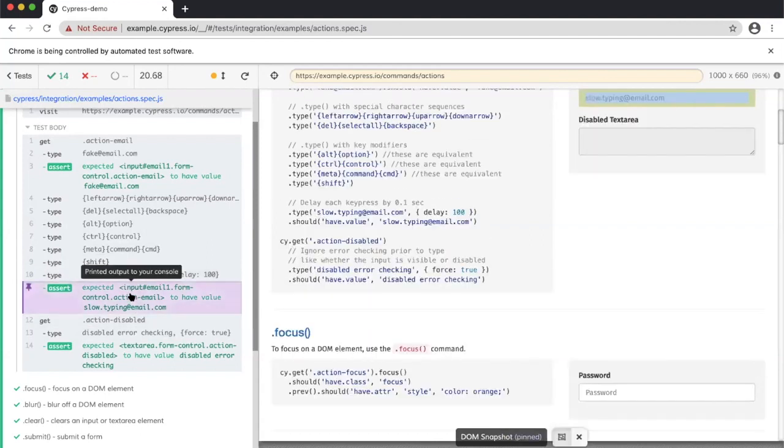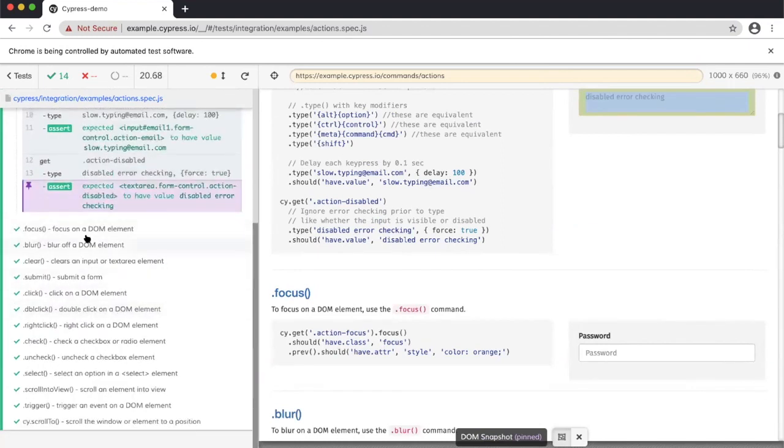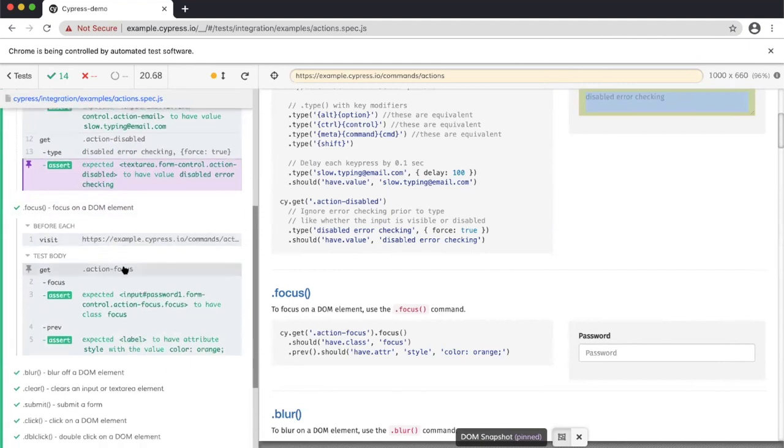Finally, we can do the assertion, that the email input should have the value slow.typing@email.com, and the scenario passed. And we can also check with an assertion that the input box is disabled, so it should show an error if it does not have the disabled state. In the same way, we can debug each scenario one by one.